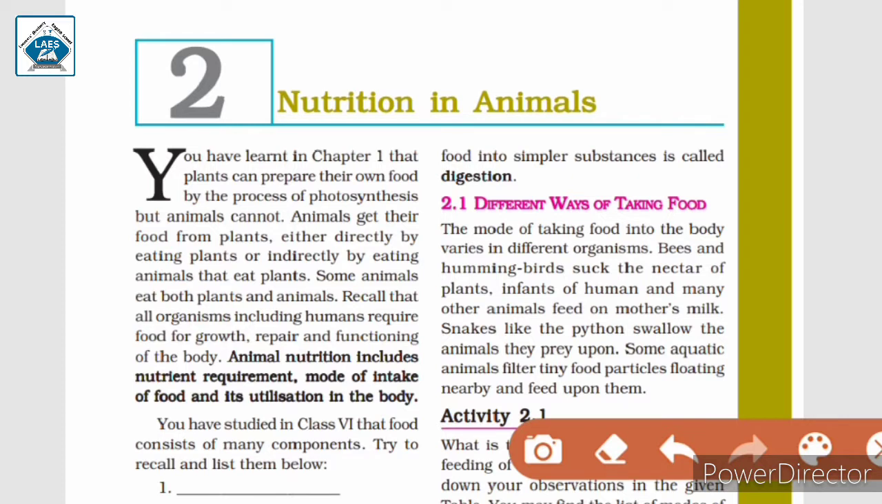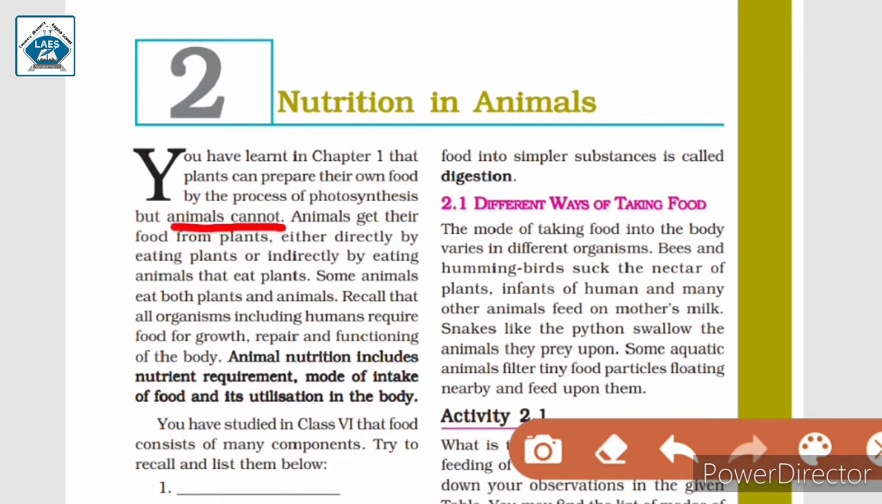Hello students, let us begin the second chapter, Nutrition in Animals. You have learned in chapter 1 that plants can prepare their own food by the process of photosynthesis, but animals cannot. We already learned that plants can prepare their own food, and the process is called photosynthesis. Animals cannot prepare their own food.